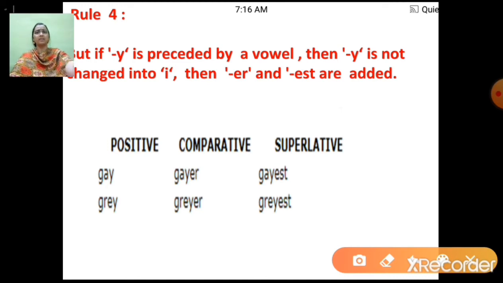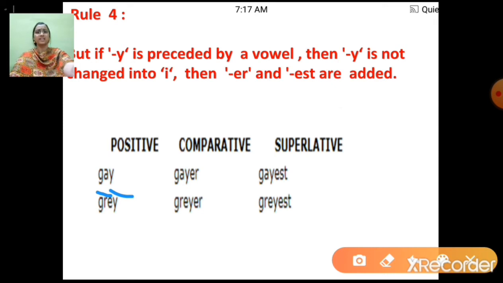Here in this positive adjective, the last letter in gay is y, and just before y we are getting the letter a, and a is a vowel, right?